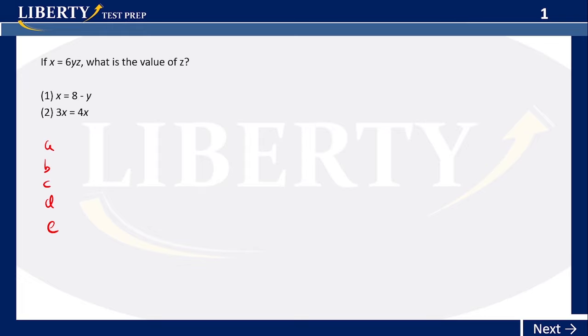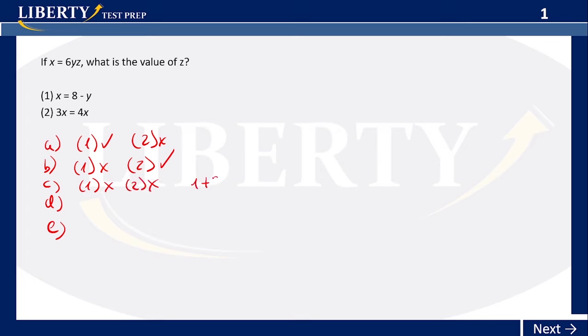Okay, in each data sufficiency question, you have 5 options, letters A through E. The first one, letter A, would tell you that statement number 1 works alone, but statement number 2 is not sufficient to get the answer. Letter B would be telling you that statement number 1 doesn't give you the answer, but statement number 2 alone does. Letter C would tell you statement number 1 alone doesn't give you the answer, statement number 2 doesn't either, but once you combine them, they are enough to give you a definite answer.